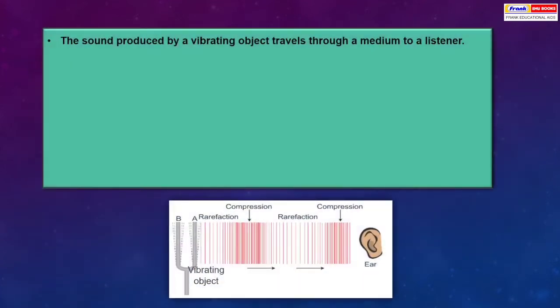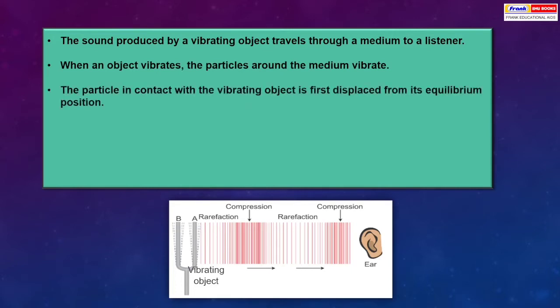The sound produced by a vibrating object travels through a medium to a listener. When an object vibrates, the particles around it in the medium vibrate. The particle in contact with the vibrating object is first displaced from its equilibrium position.